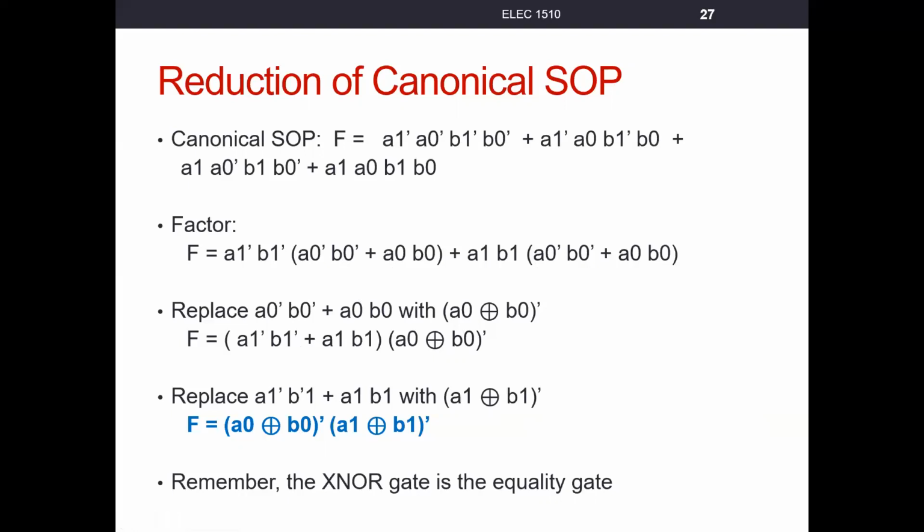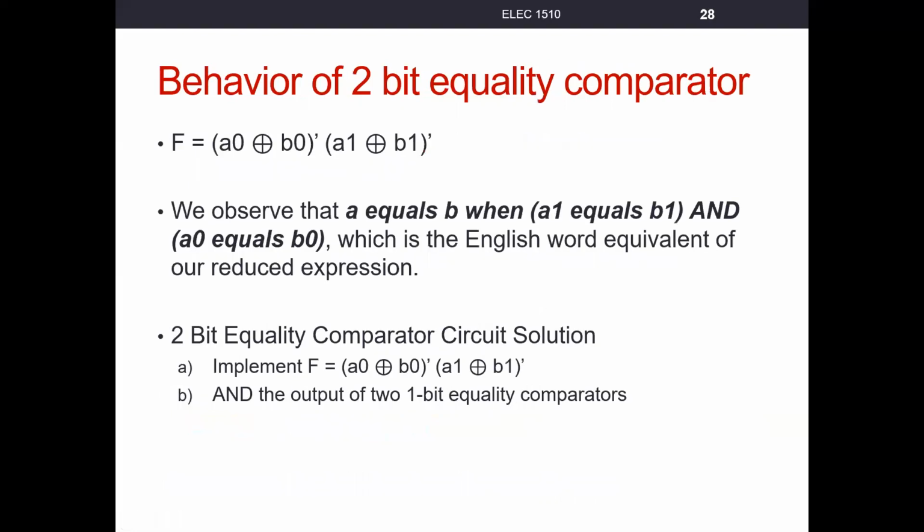And what we're saying in effect, right, is when A0 and B0 are equal and A1 and B1 are equal, that A equals B. That's what this slide is telling you. We look at this equation, and if we want to state this in English, we say that A equals B when A1 equals B1, and, there's our AND gate right there, A0 equals B0.